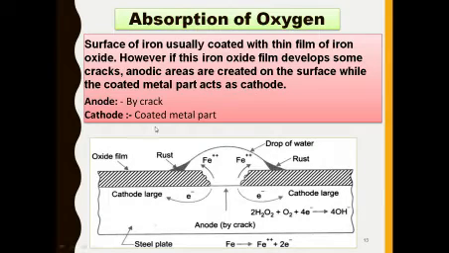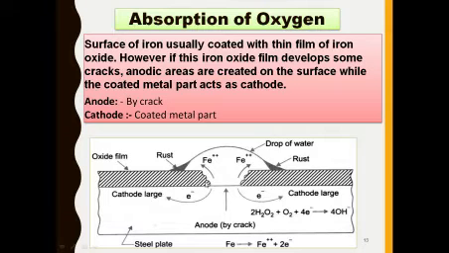The next type of mechanism is the absorption of oxygen. This type of mechanism takes place in an alkaline medium or in a neutral medium. The surface of iron is usually coated with a thin film of iron oxide.